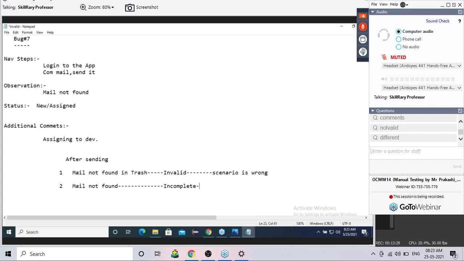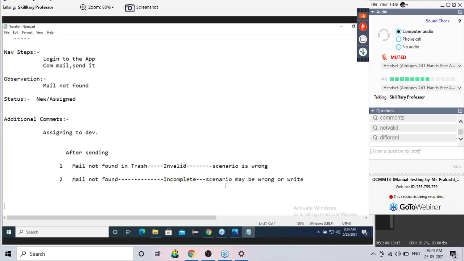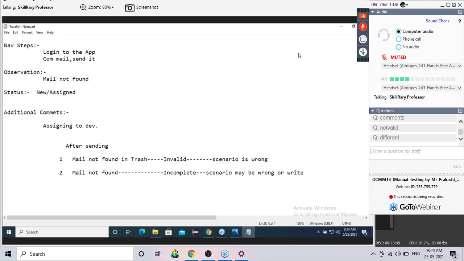But when I say incomplete, the scenario may be wrong or right. We will come to know only after that. It may be right, it may be wrong.